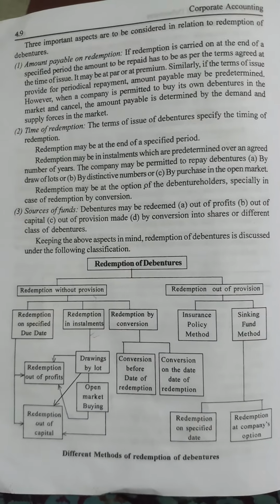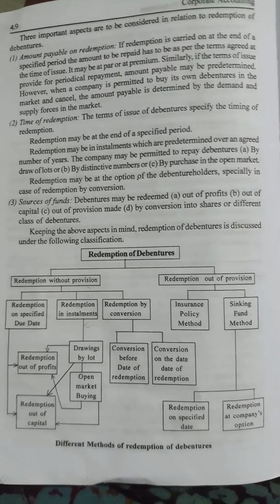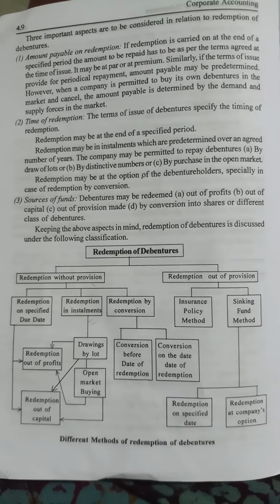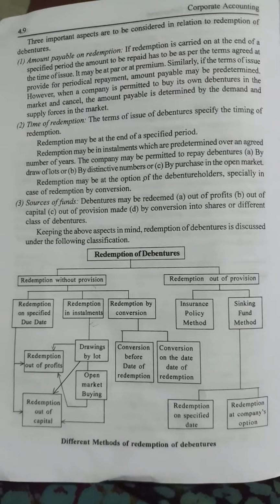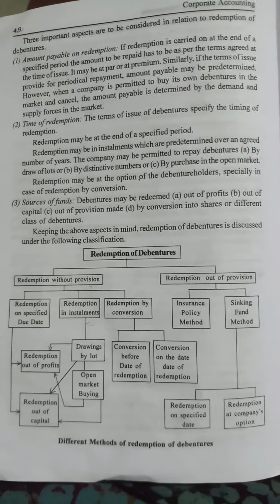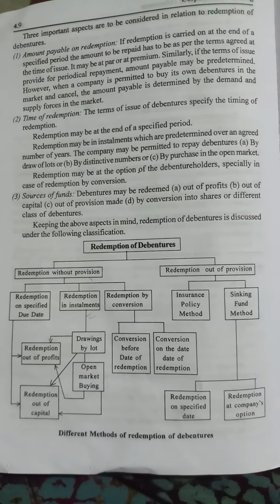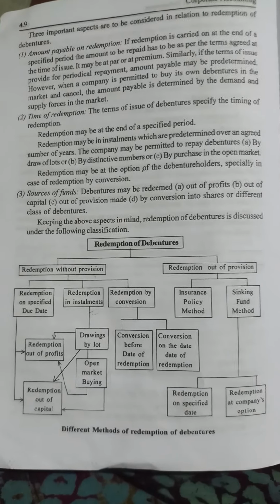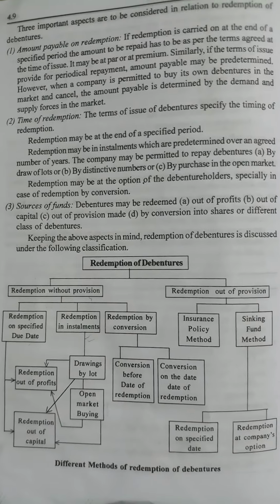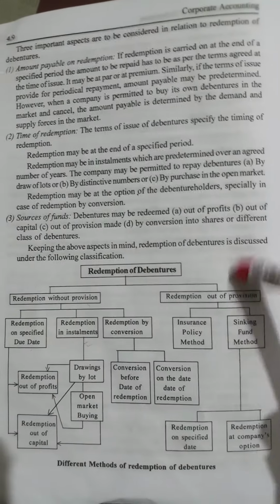Say, for example, over a period of 10 years: in 2010 the sinking fund was created, and by 2020 it has to end up with the capital. From 2010 onwards, every year the sinking fund has to be created. At the end of 2020, the sinking fund will be withdrawn and utilized for the redemption of debentures. That is called the sinking fund method. These two methods come under redemption out of provision.